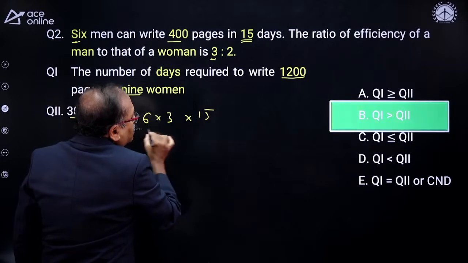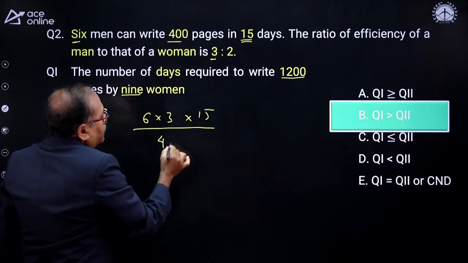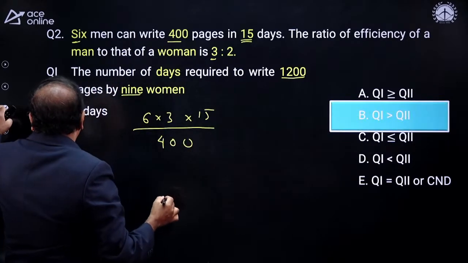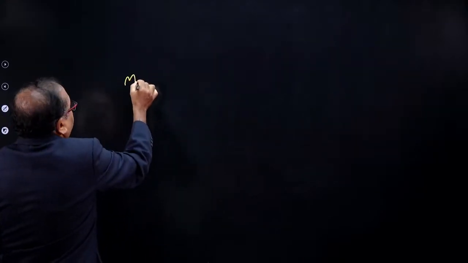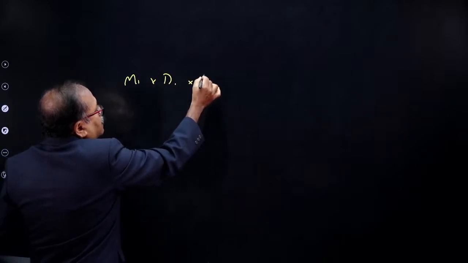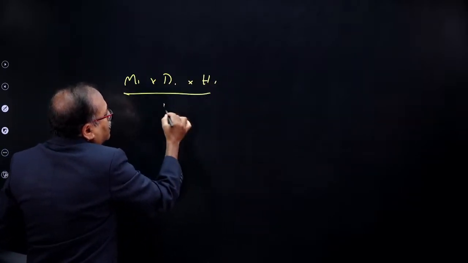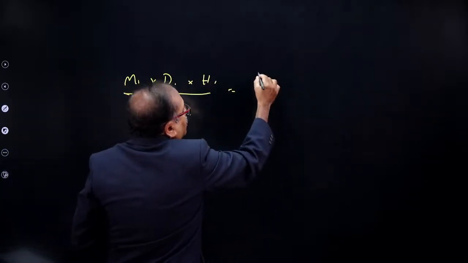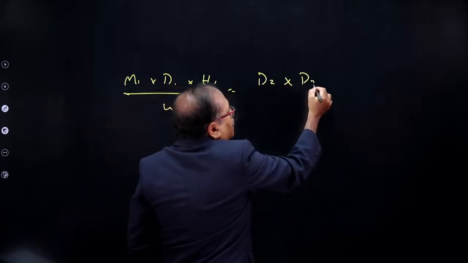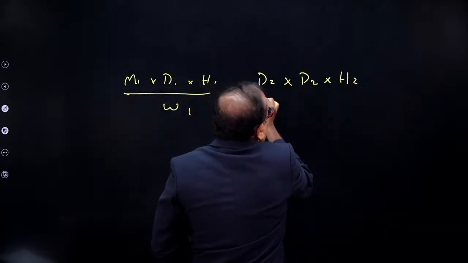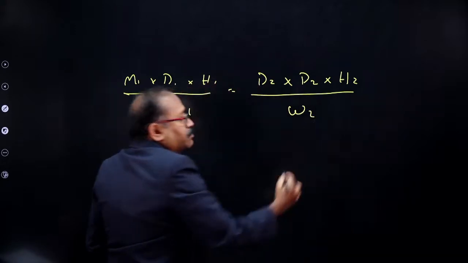The work is 400. This is something like M1 into D1 into H1 by work 1, which is equal to M2 into D2 into H2 by work 2. I am applying this formula here.